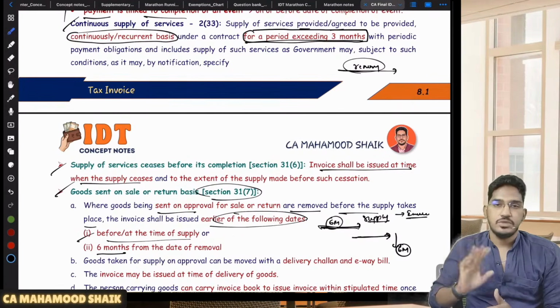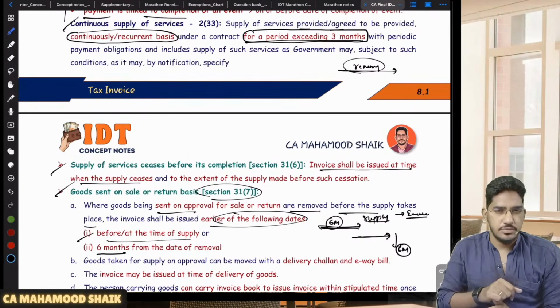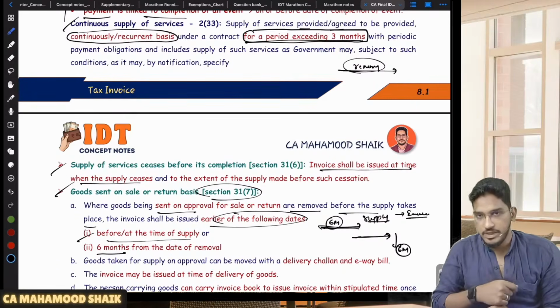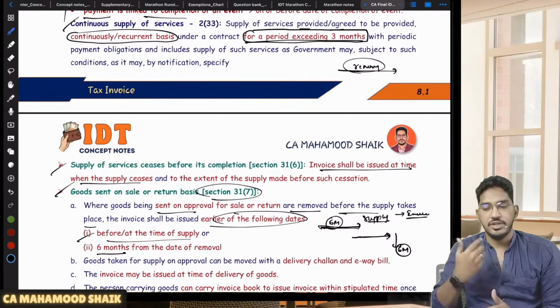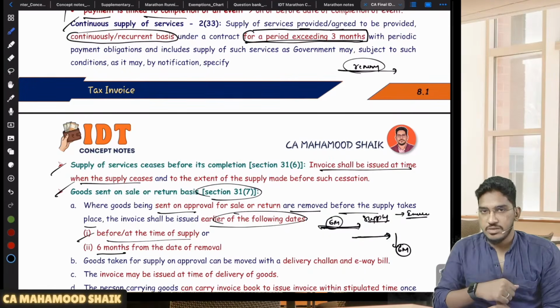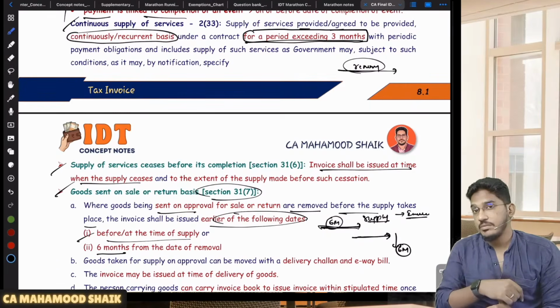Now whenever movement of the goods is happening, it should be accompanied by some document. Sir, I am causing the movement of the goods from my factory to a recipient, but I am not making a sale, sir. I am sending the goods on sale or return basis, sir. But that movement should be accompanied by a document. Can I give a tax invoice here? No, I can't give a tax invoice. Why? Because supply has not taken place. Tax invoice can be given only when supply has taken place.